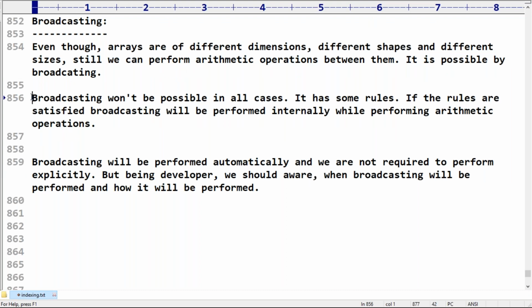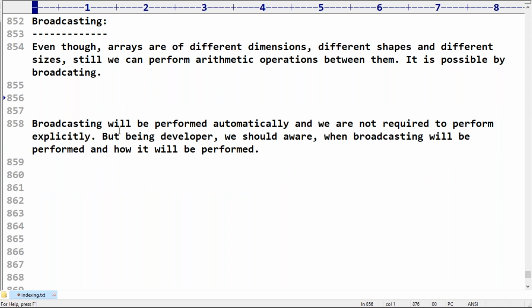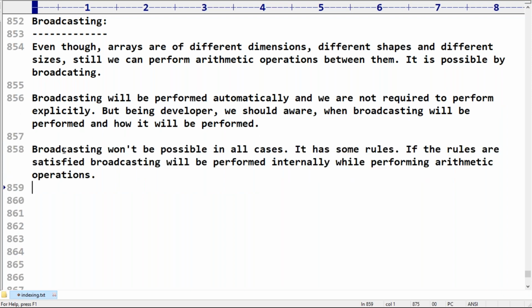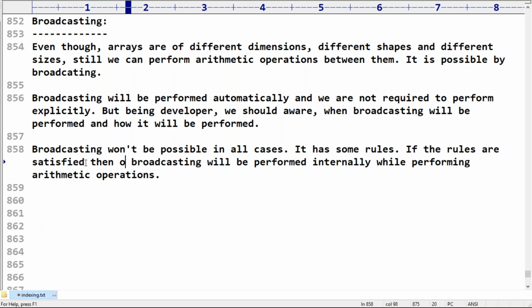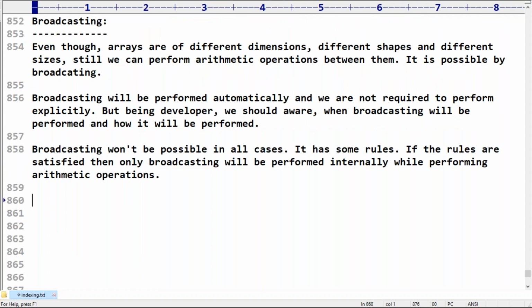Broadcasting won't be possible in all cases. It has some rules. Remember this a bit carefully. If the rules are satisfied, then only broadcasting will be performed internally while performing arithmetic operations. Clear? Any doubt? Theoretically, broadcasting is also not going to happen in all cases. It has some rules.